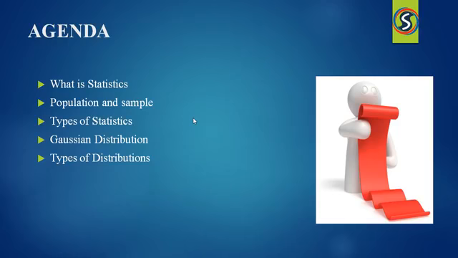We have two kinds of statistics. They are descriptive statistics and inferential statistics. I will let you know their use as well. After that, I will explain Gaussian distribution. And at the end of the session, I will explain types of distributions and their applications.